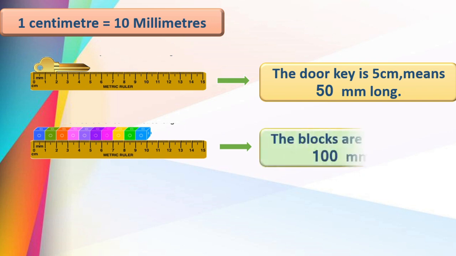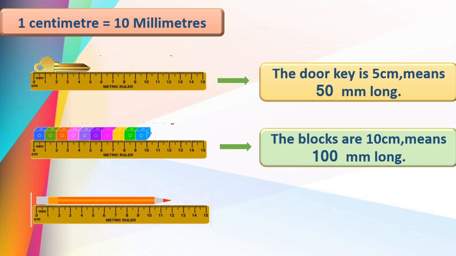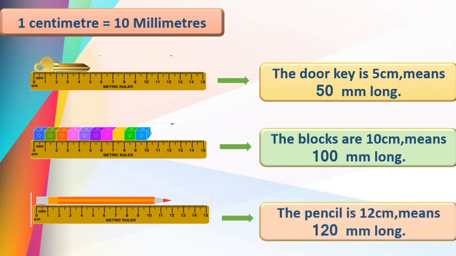The blocks are 10 centimeter means 100 mm long because 10 tens are 100, isn't it? Now we can see here the pencil length, that is equal to 12 centimeter means 12 into 10, that is 120 millimeter.